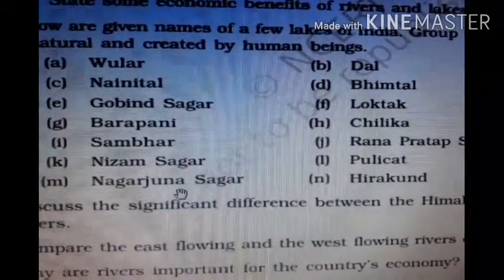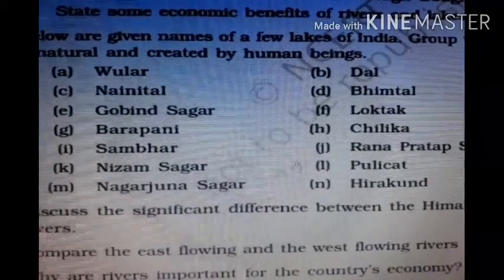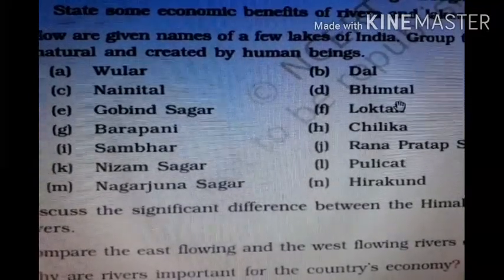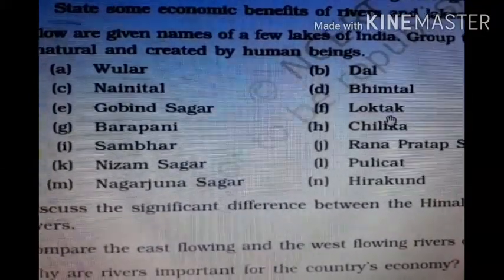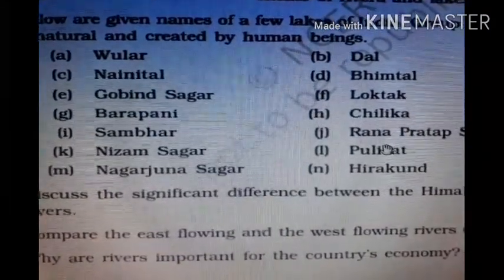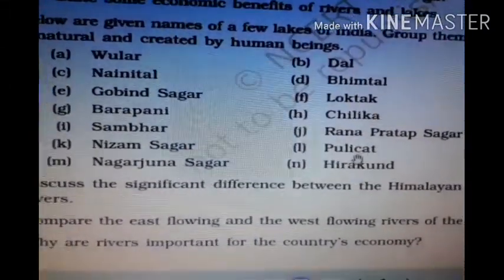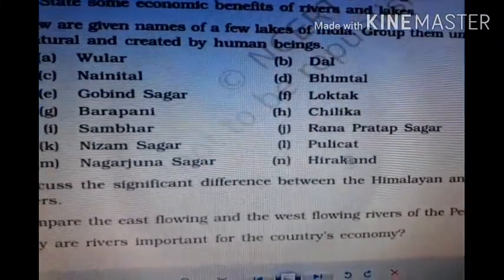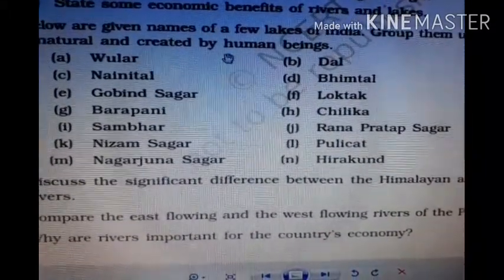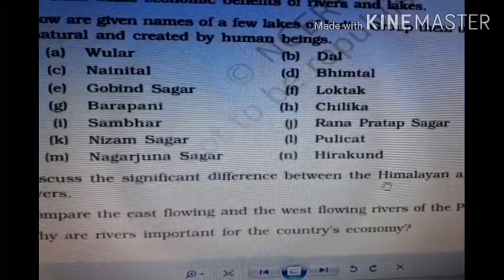Nagarjun Sagar, again a man-made, human-created lake. Dal is a natural lake. Bhimtal is a natural lake. Loktal is also a natural lake. Chilka, again a natural lake. Rana Pratap Sagar is a man-made lake. Pulikat is a natural lake, and Hirakund is a man-made lake, created by human beings. So these are the lakes.